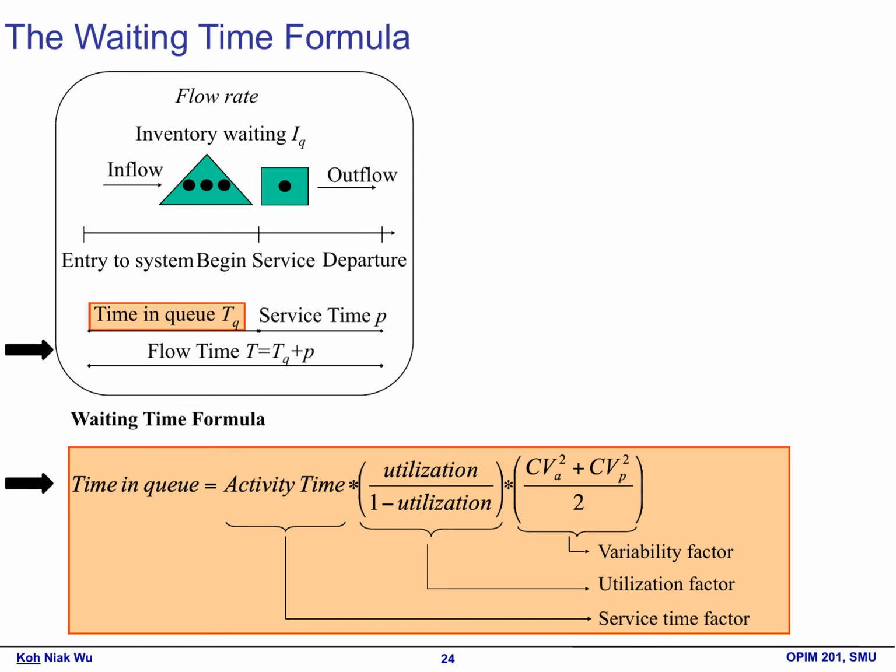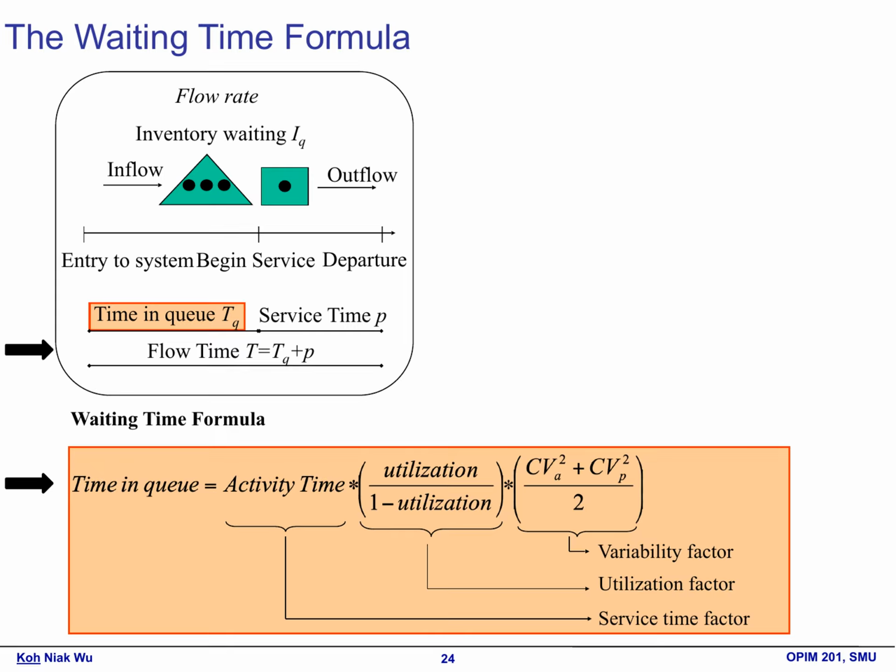In our exploration of the waiting time formula, we uncover important insights about how long customers wait in various systems, such as queues. Imagine a busy cafe. Customers arrive, place their orders, and wait for their drinks. The flow rate in this scenario is crucial. It represents how quickly items, or in this case, customers, enter and leave the cafe.